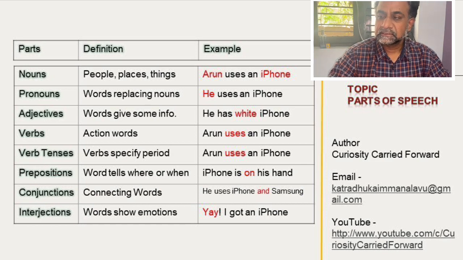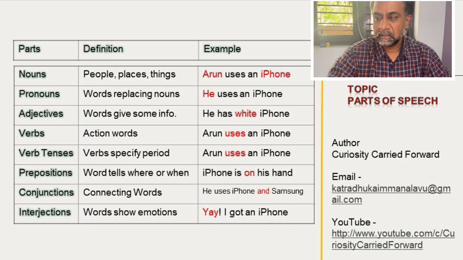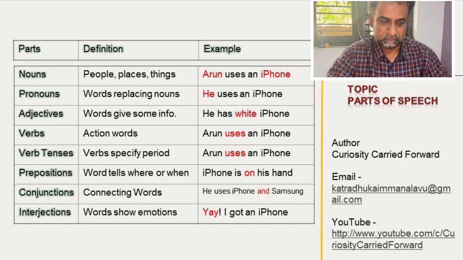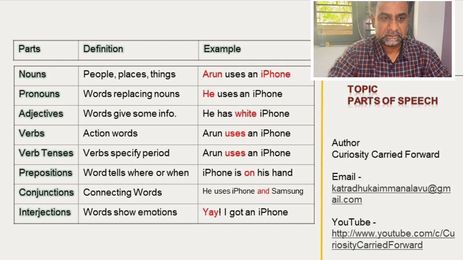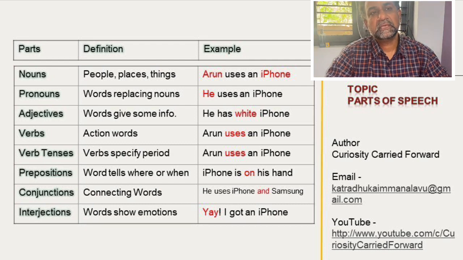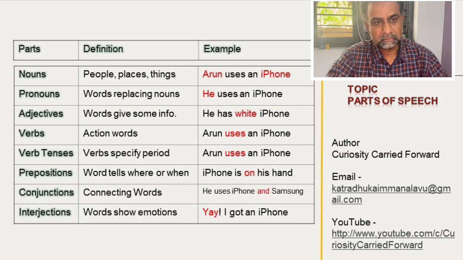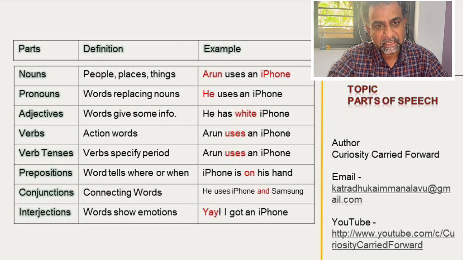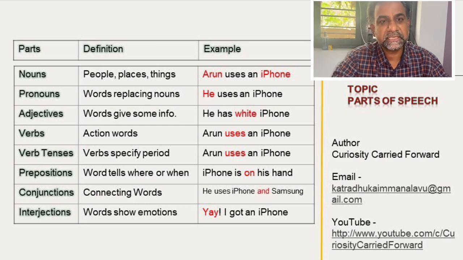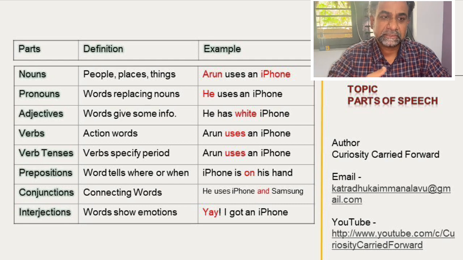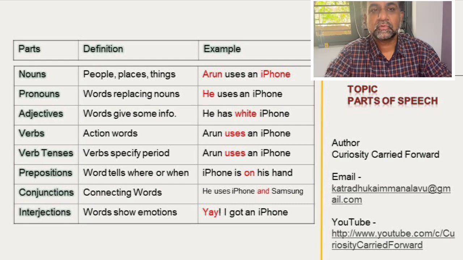Okay. Then next one is pronoun. Pronoun is replacing a noun. See, sometimes what happens, first we say Arun. In the next sentence, again we need not say Arun. We will continue saying he or she. So he or she or they, these are the pronouns.